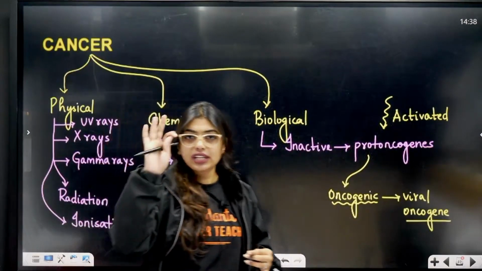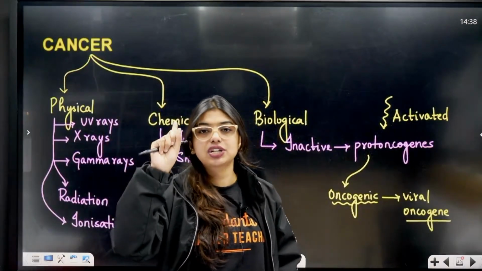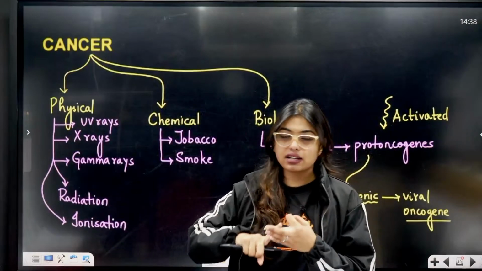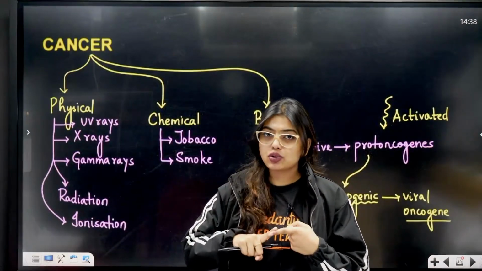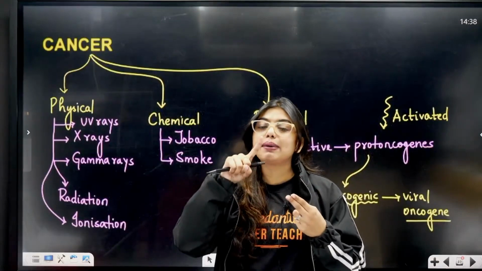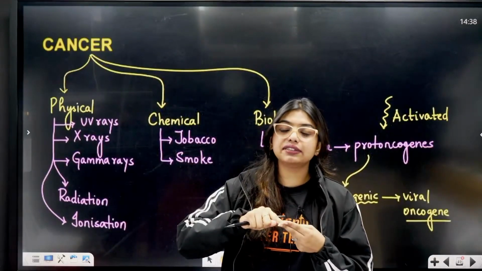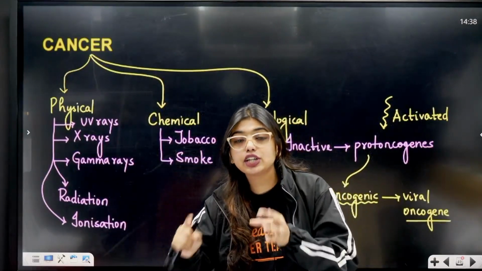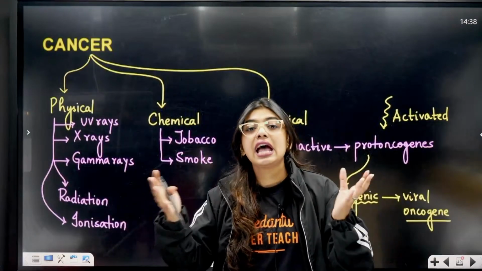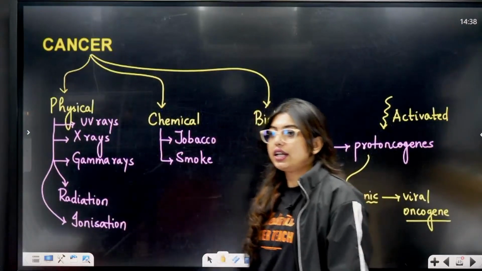Clear to all of you? Three things: physical, chemical, biological. Physical is by UV, X-rays and gamma rays. Chemical is by tobacco smoke. And biological is by proto-oncogenes, which are inactive but can get activated due to any of the physical or chemical means and then later become cancerous. Clear?